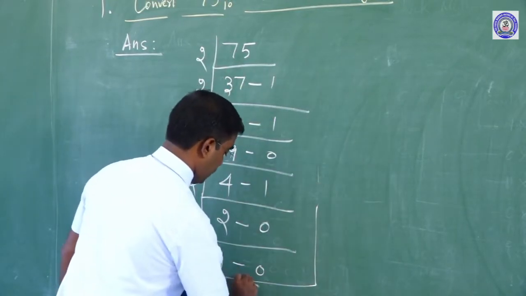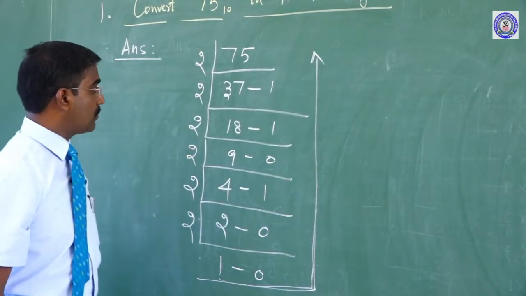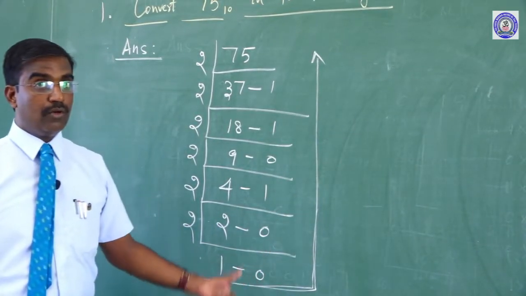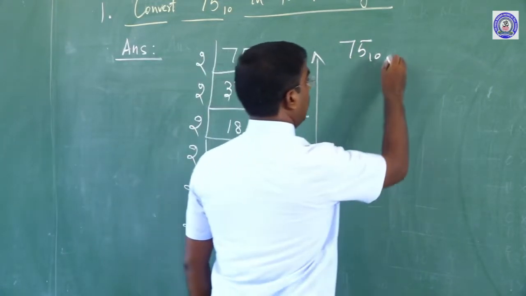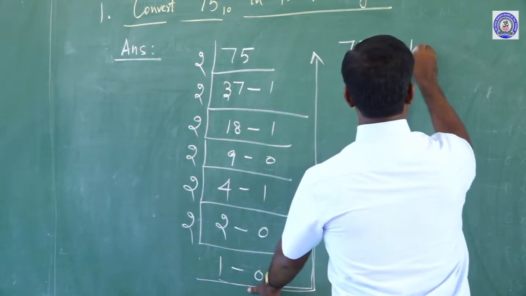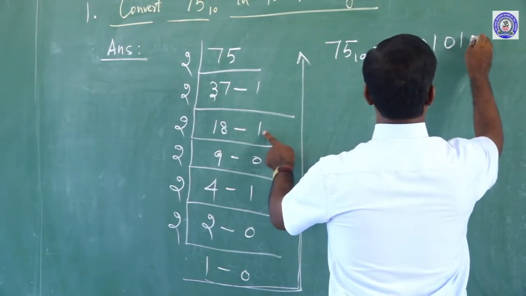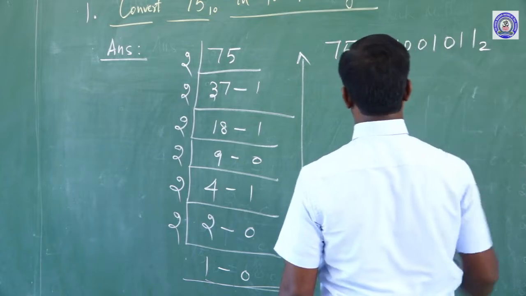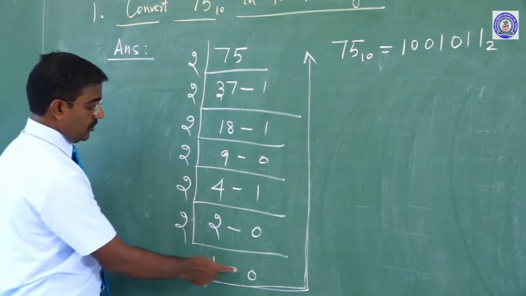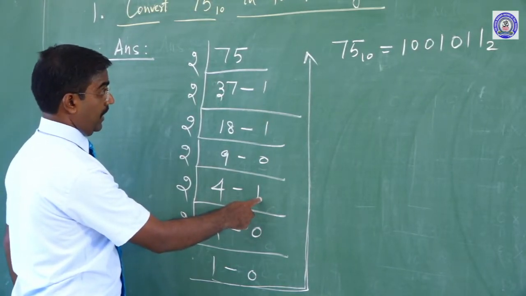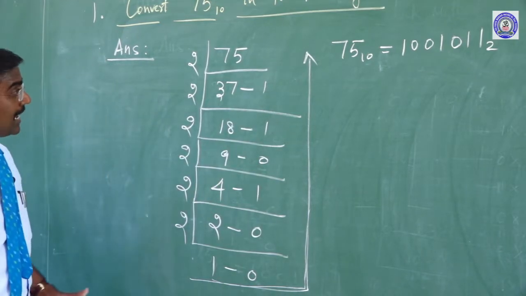My dear children, in that case all the binary digits are read from bottom to top. That is why we can now clearly write the answer: 75 base 10 is equal to 1 0 0 1 0 1 1 base 2. This is the answer. Once more you check: 1 0 0 1, 0 1 1. Clear? Yes, this answer is correct.